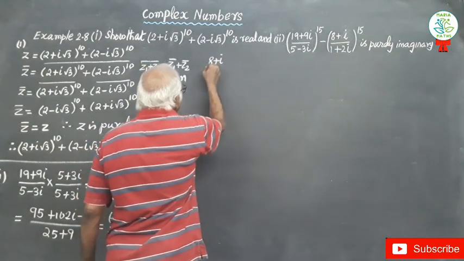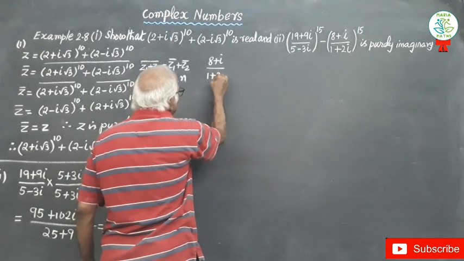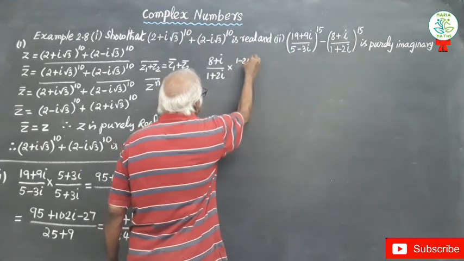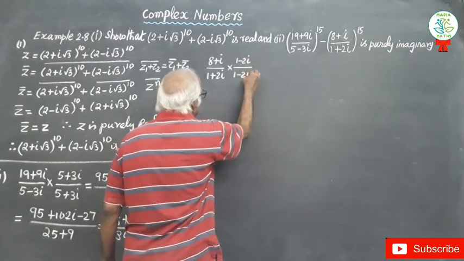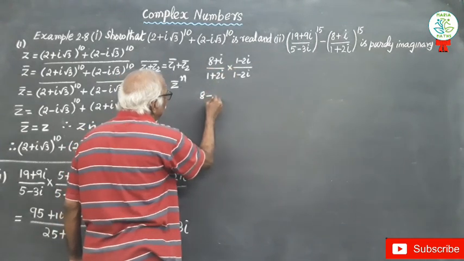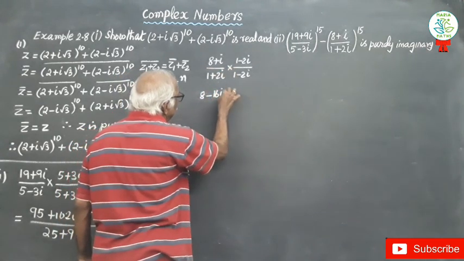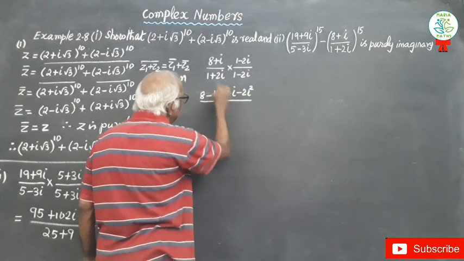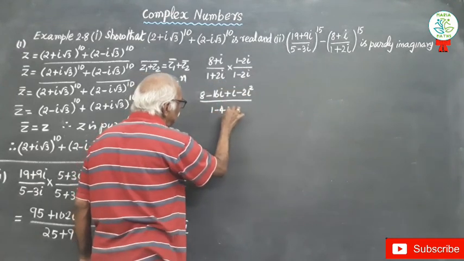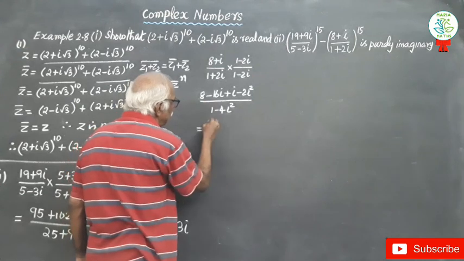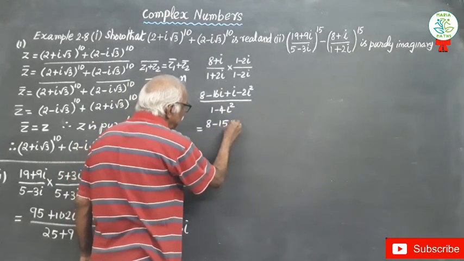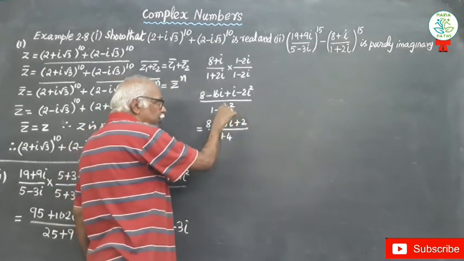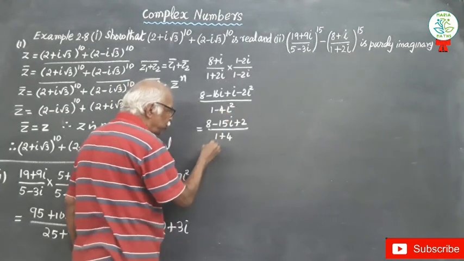(8 + i) divided by (1 + 2i). Multiply and divide by the conjugate of the denominator, (1 − 2i) by (1 − 2i). 8 − 16i + i − 2i², divided by (a + b)(a − b), 1 − 4i², equal to 8 − 15i + 2 divided by 1 + 4. i² is minus 1, minus 4 into minus 1 is plus 4, 1 + 4 is 5.